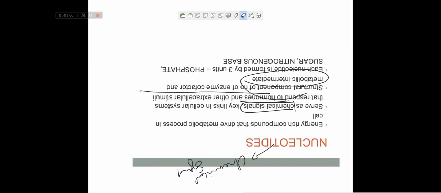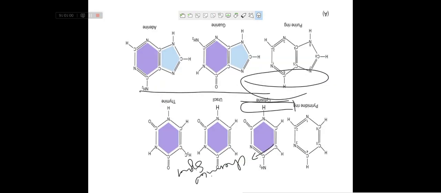Now, what is a nucleotide? Nucleotide is the energy-rich component that drives metabolic processes in the cell. Nucleotides serve as chemical signals, a key link in the cellular system that transports hormones and other extracellular stimuli, and as a structural component of enzyme cofactors and metabolic intermediates. Each nucleotide is formed by 3 units: phosphate, sugar and nitrogenous base.